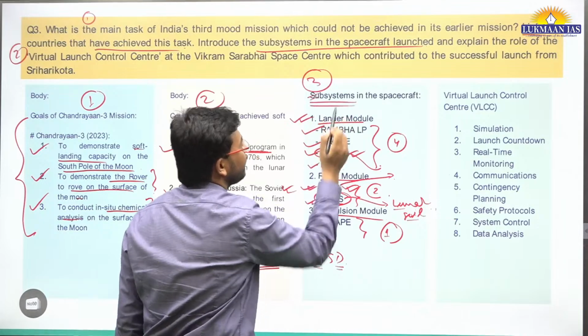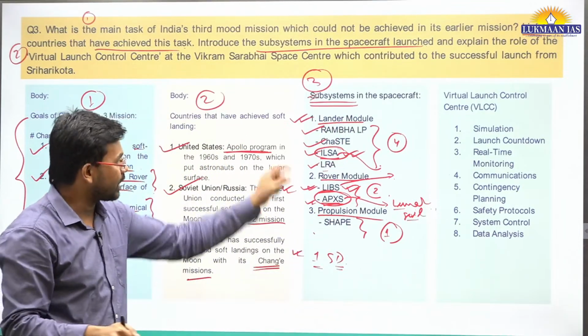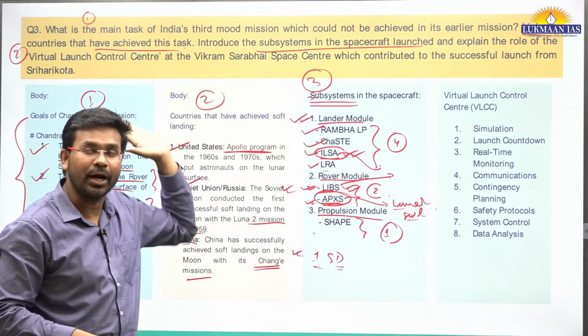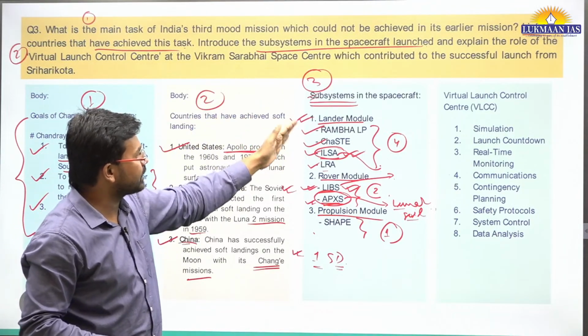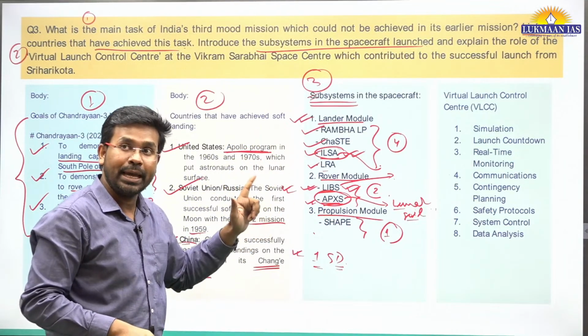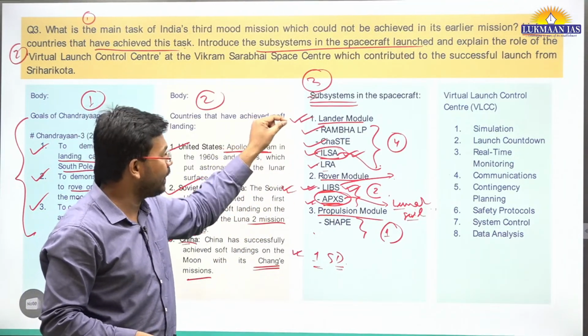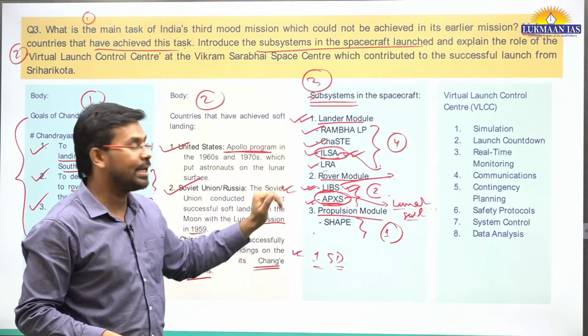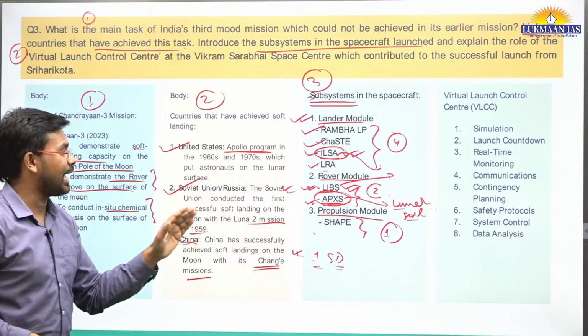If you have written the subsystems in Chandrayaan-3, the third moon mission, the subsystems included the lander module, rover module, propulsion module, and if possible you may have written these subcomponents also, like RAMBHA, ChaSTE, ILSA, LRA, like that.